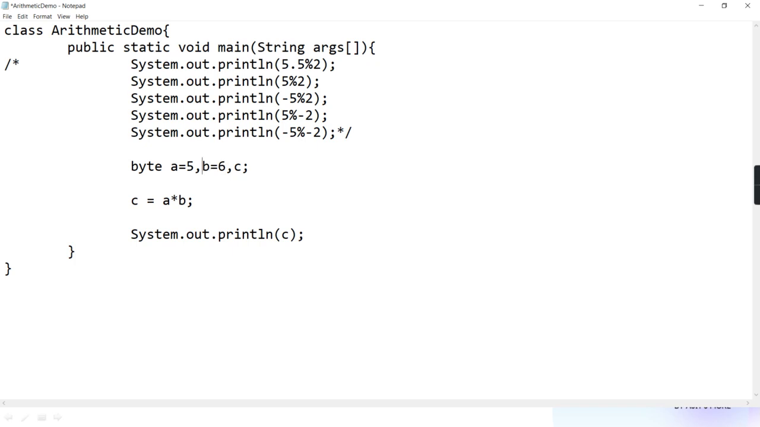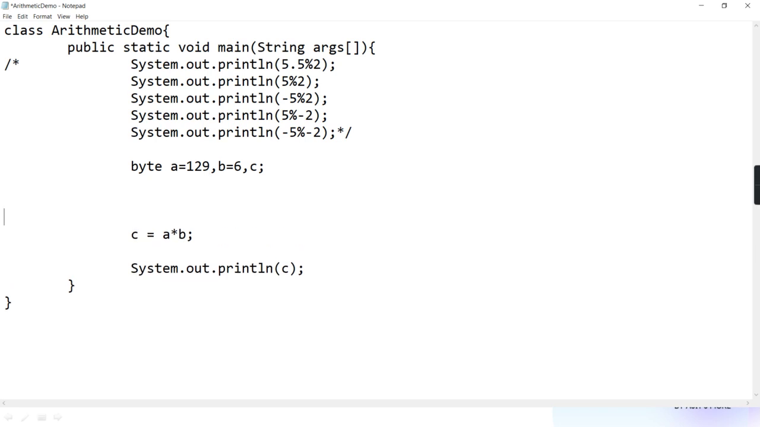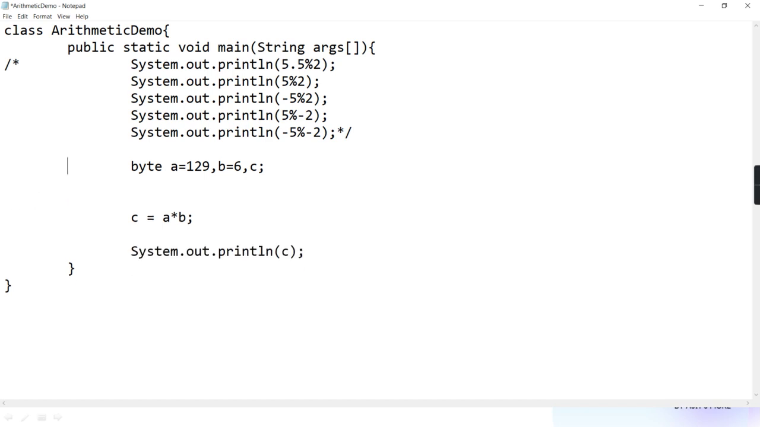If suppose I would have assigned something like 129, then it will create a problem, because 129 doesn't fit in byte range. The range is minus 128 to plus 127. So does it fit in byte range? No. So it is automatically an integer now, and you are trying to assign it to a byte, so it will give an error.